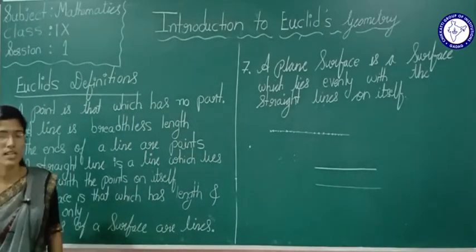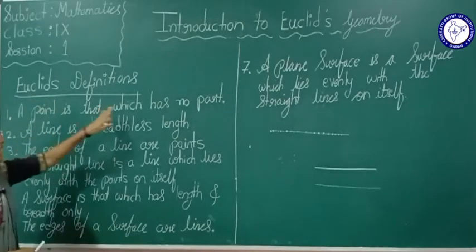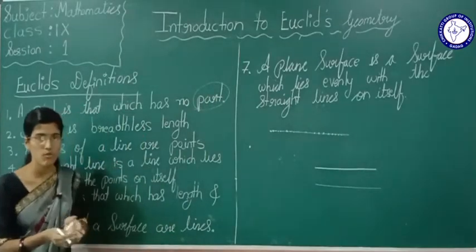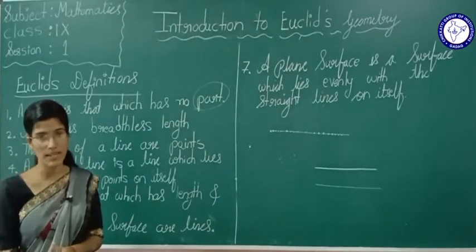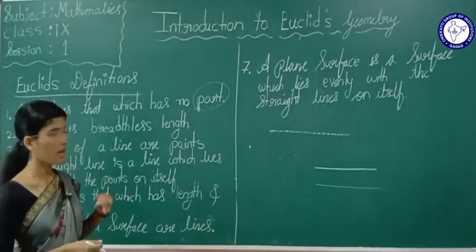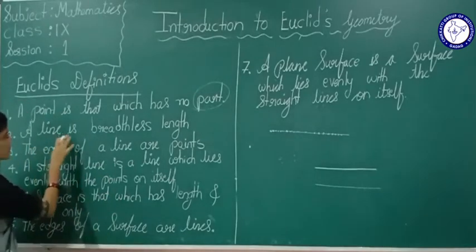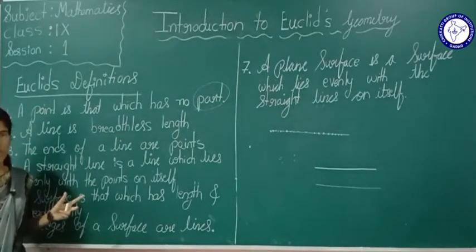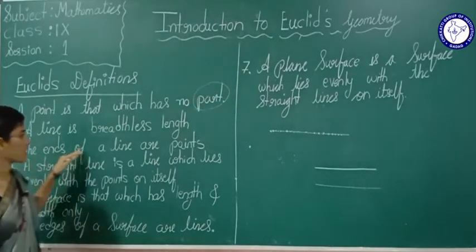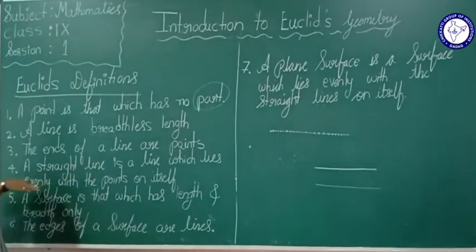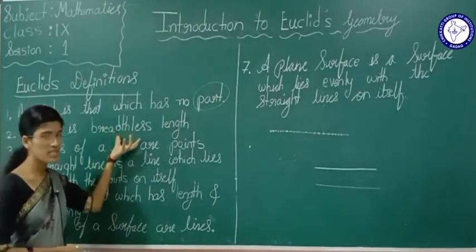Now see, a question arises. A point is that which has no part. Here, what is part? It is not explained. What is part actually? This has to be defined, right? Actually, what is part we don't know. Now see, a line is breadthless length. So what is breadthless length? This is also not defined. The ends of a line are points. A straight line is a line which lies evenly with the points on itself. See here, part and breadthless length.